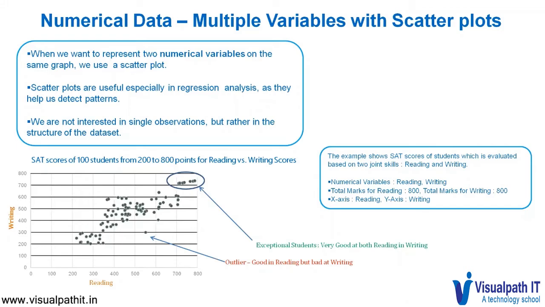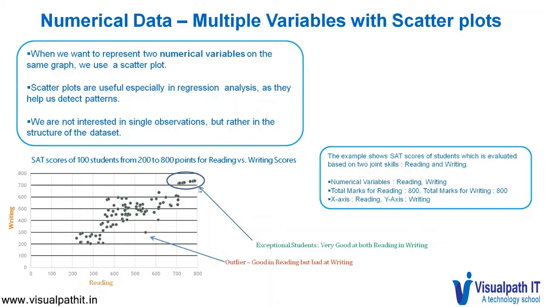The example shows SAT scores of students, which is evaluated based on two joint skills, reading and writing. The two numerical variables here are reading, which is expressed in the x-axis, and writing, which is expressed in the y-axis. Now, reading is out of 800 marks, writing is also out of 800 marks.